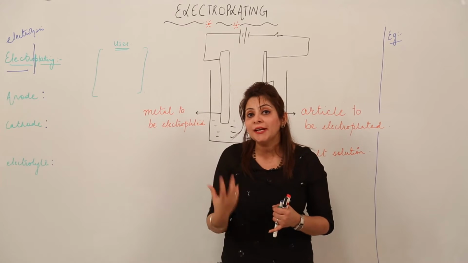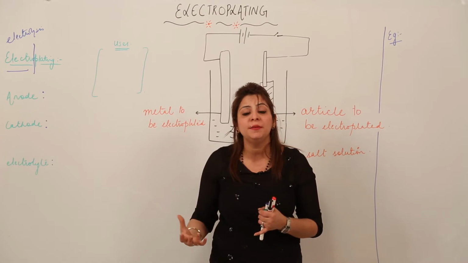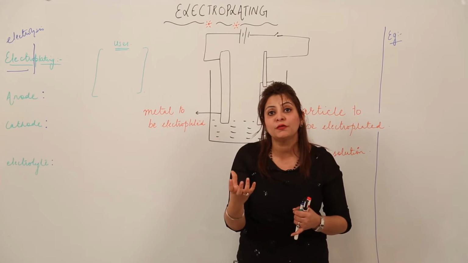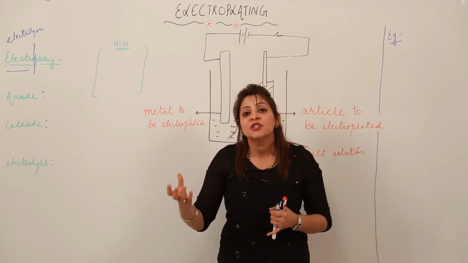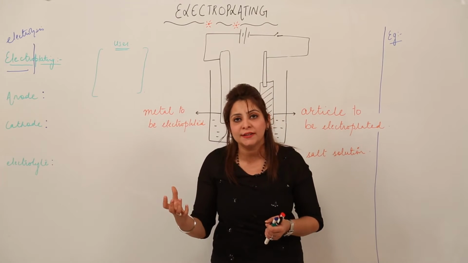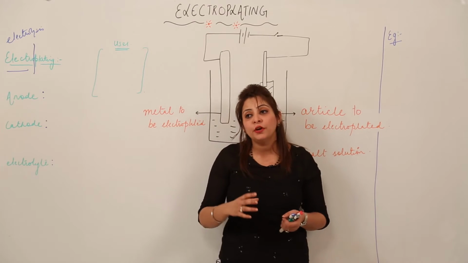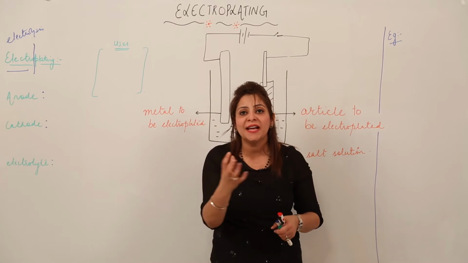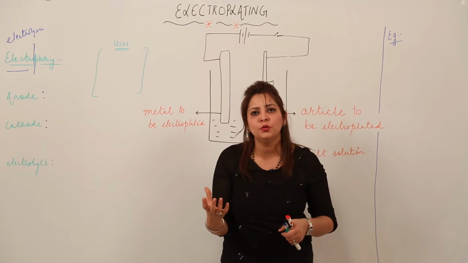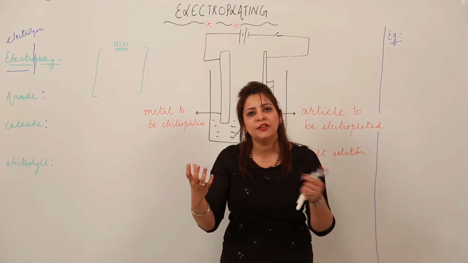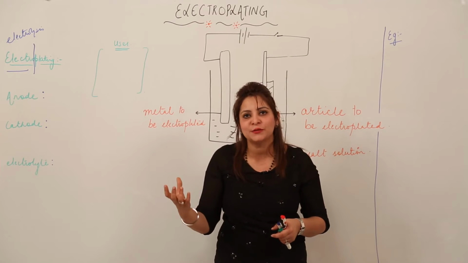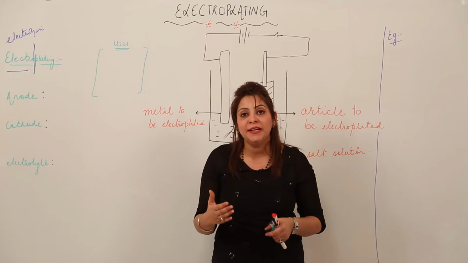That means they are not actually made up of gold or silver, but they just appear to be made up of gold or silver. So that plating is making the jewelry more attractive, right? Similarly, we can use it for many decorative items, like statues or the decorative items in our room. They are also electroplated with some metals in order to make them more beautiful, more graceful, right? So this is how electroplating can be used.